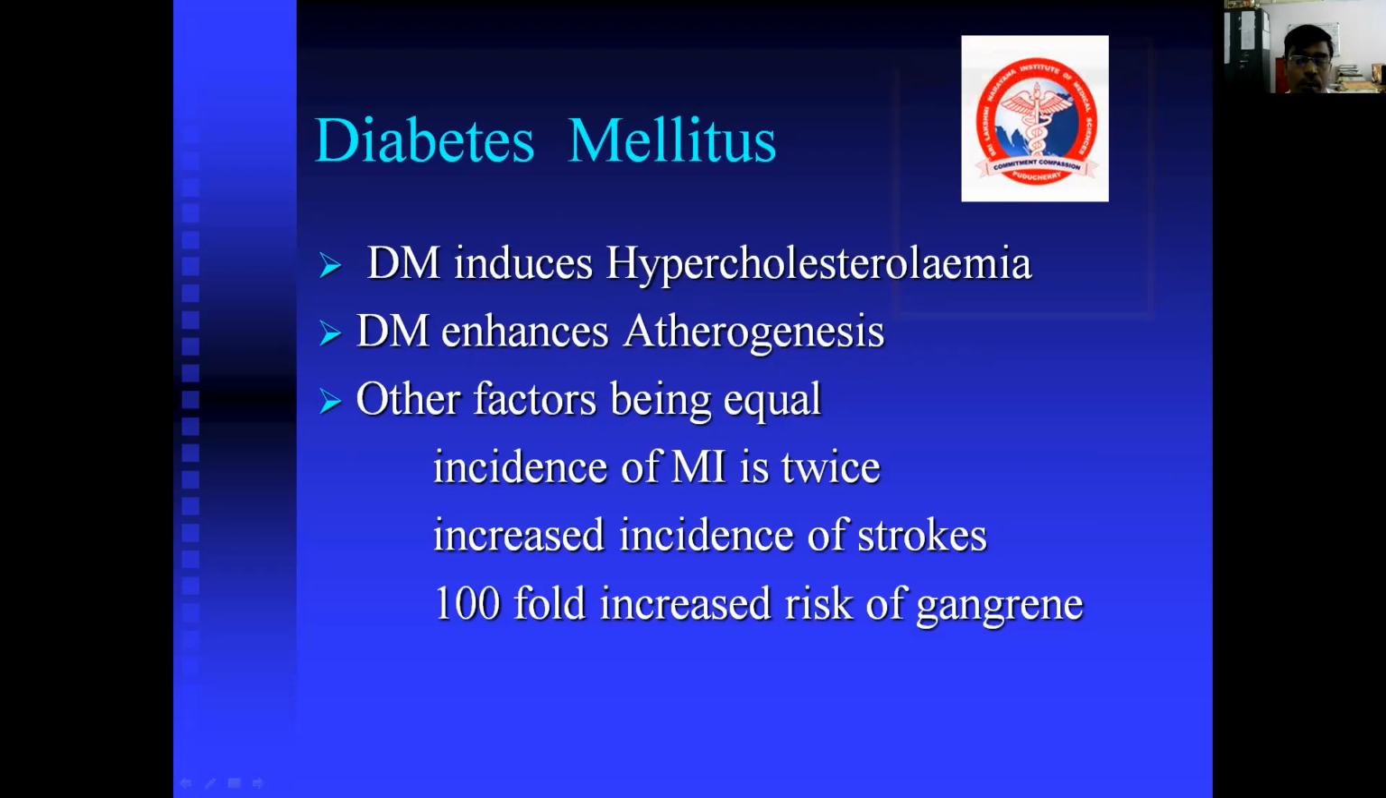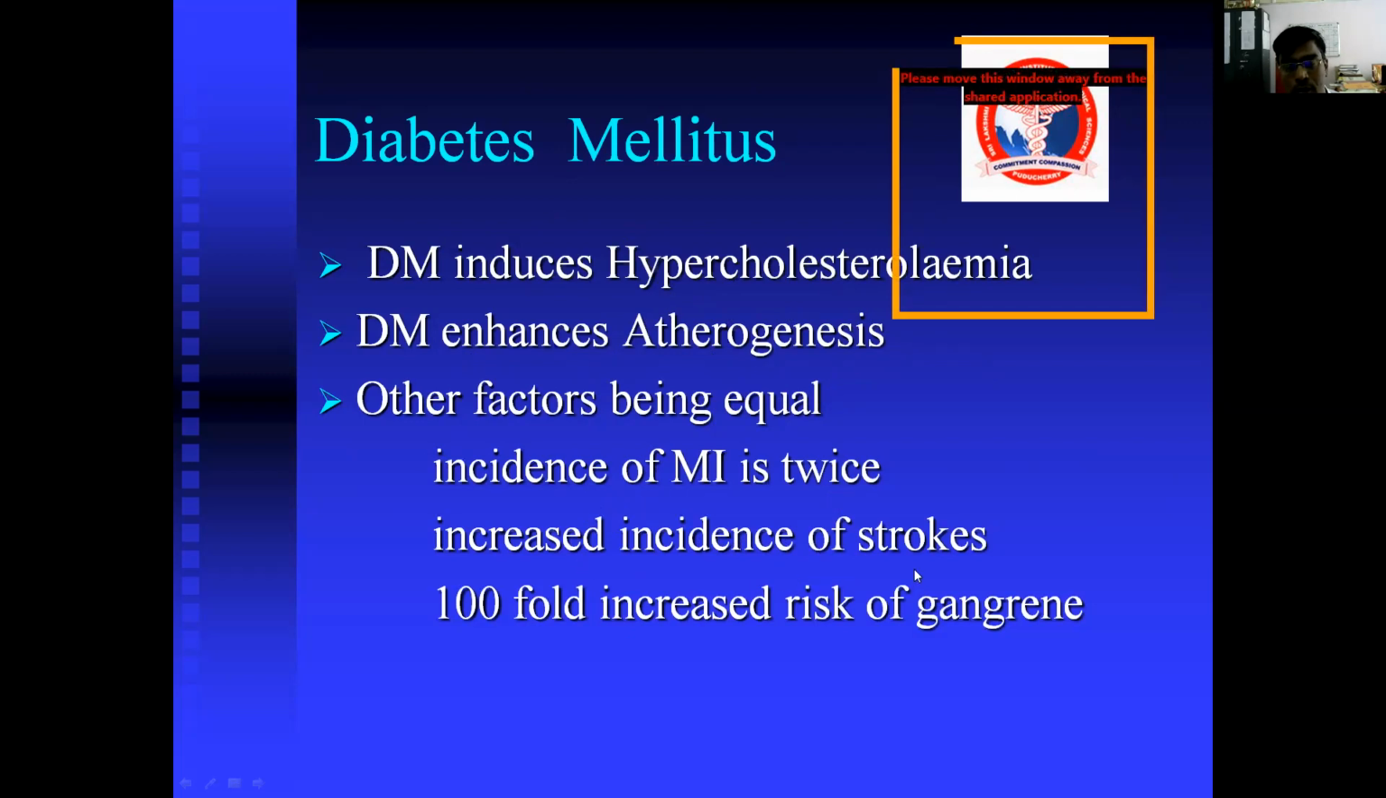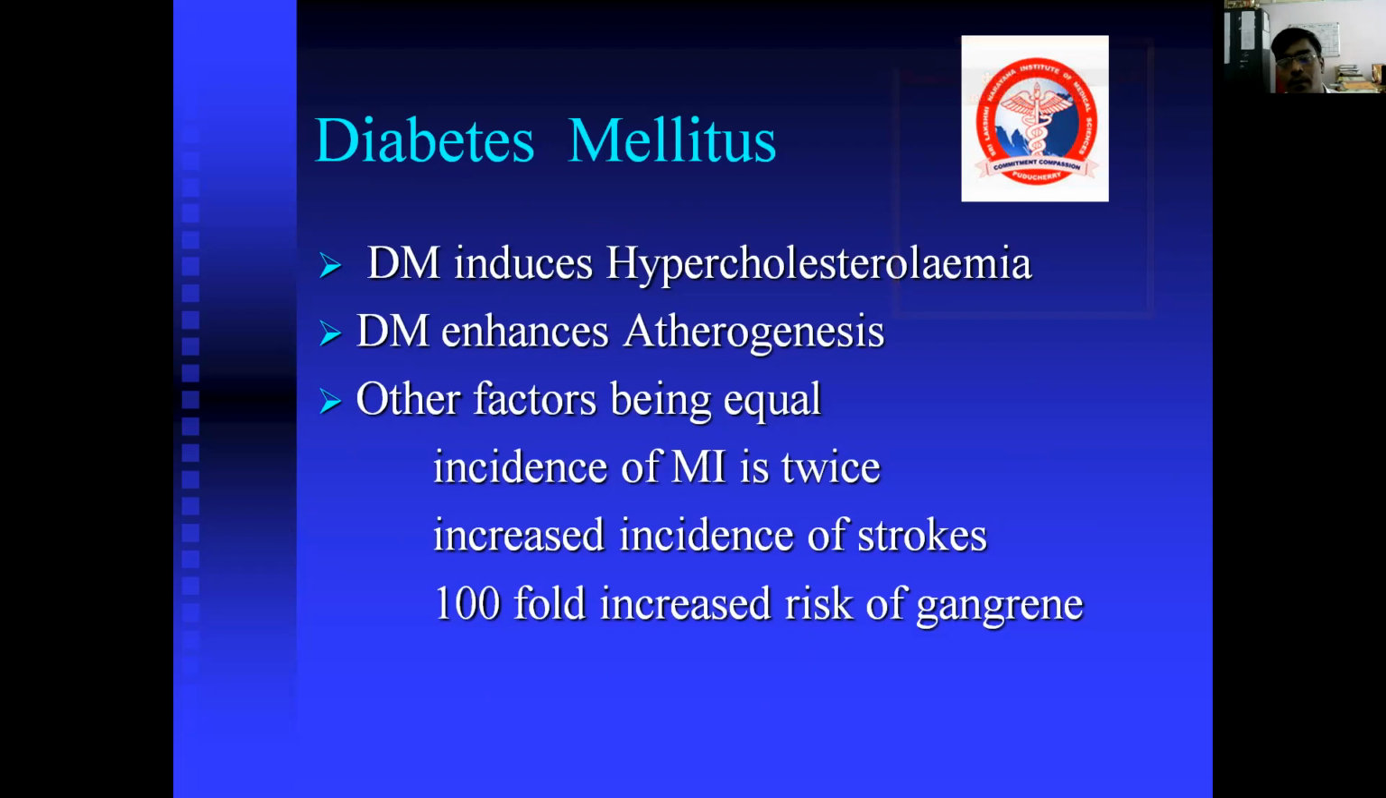Diabetes mellitus has an increased incidence of causing MI, twice as compared to other risk factors. It has an increased incidence of causing cerebral stroke, and a 100-fold increased risk of causing gangrene in the extremities. So simply you can say diabetes mellitus is an important risk factor in causing myocardial infarction, cerebral stroke, and gangrene. How does it cause all these consequences? Because it induces hypercholesterolemia and enhances atherogenesis.